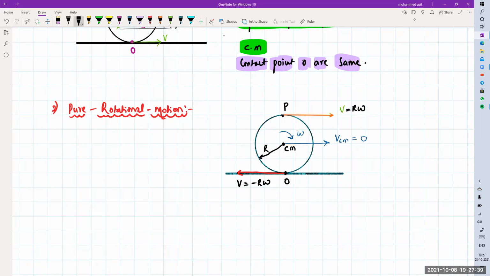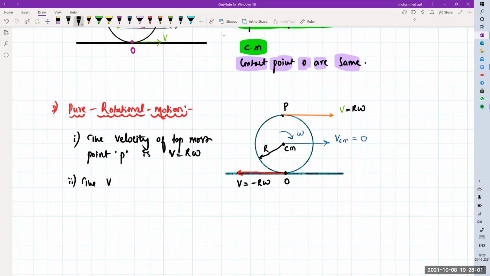That means I can write the velocity of the topmost point P. The velocity of topmost point P is how much? V equals R omega. Clear? Yes, sir. In the same way, the velocity of the center of mass, VCM, will be zero.